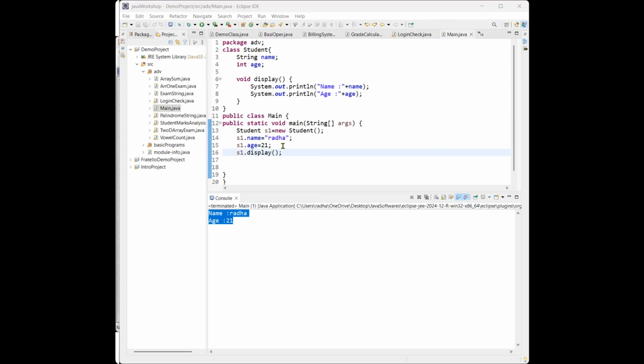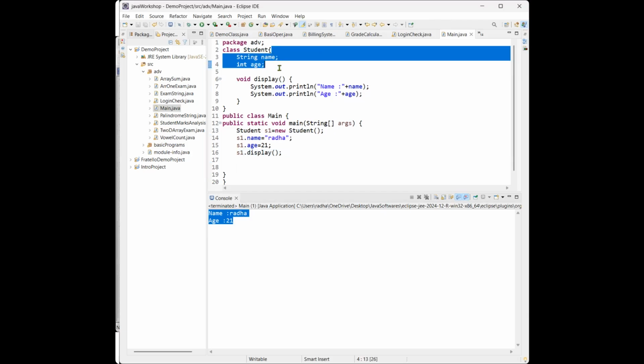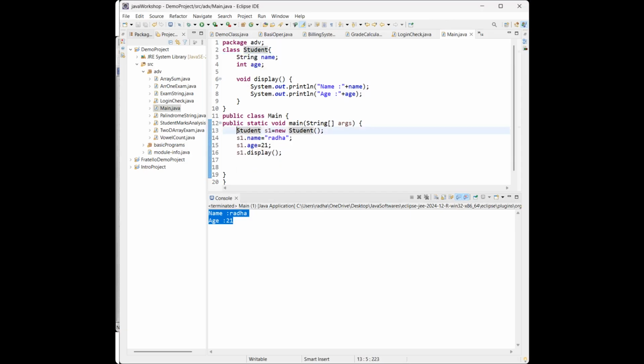So basically, the class holds all the variables and its methods, and by creating the object of that class we can access its variables and the methods. Okay, variables and the methods.